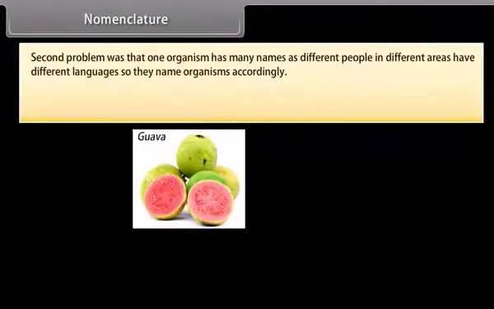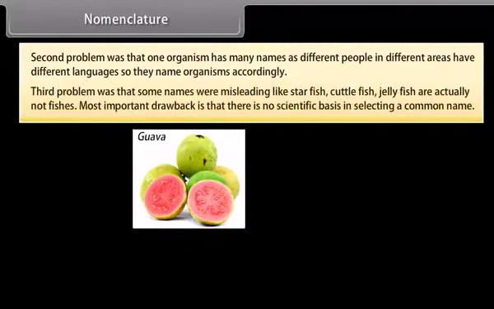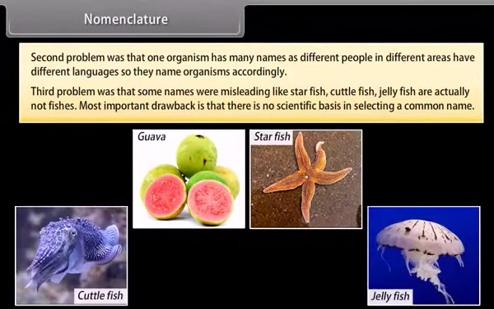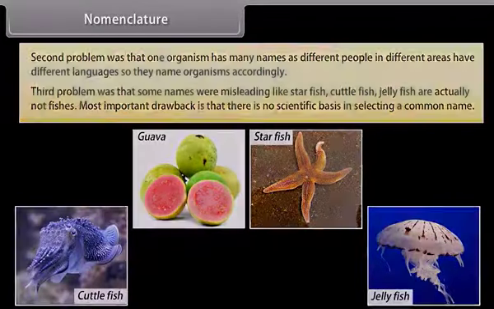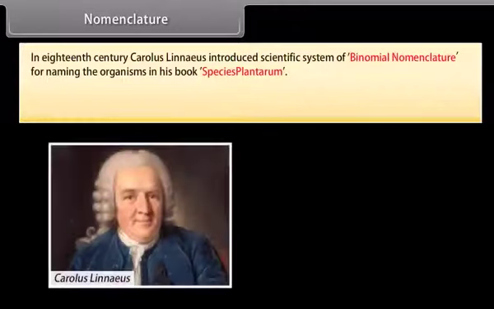Second problem was that one organism has many names as different people in different areas have different languages, so they name organisms accordingly. Third problem was that some names were misleading, like starfish, cuttlefish, jellyfish are actually not fishes. Most important drawback is that there is no scientific basis in selecting a common name. In 18th century, Carolus Linnaeus introduced scientific system of binomial nomenclature for naming the organisms in his book Species Plantarum.